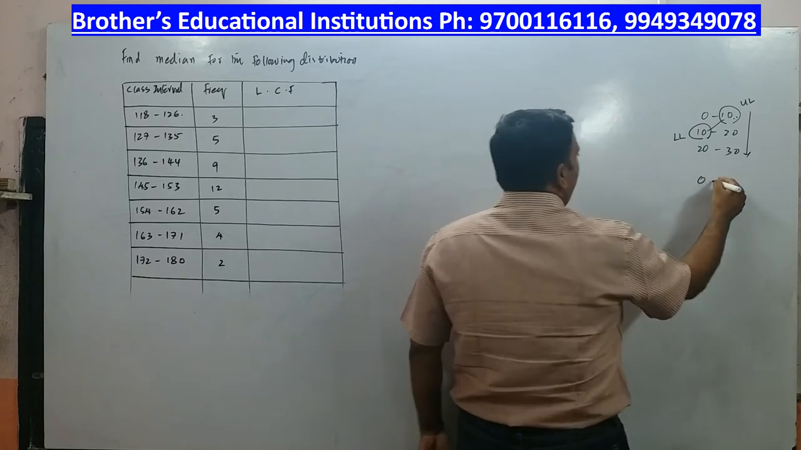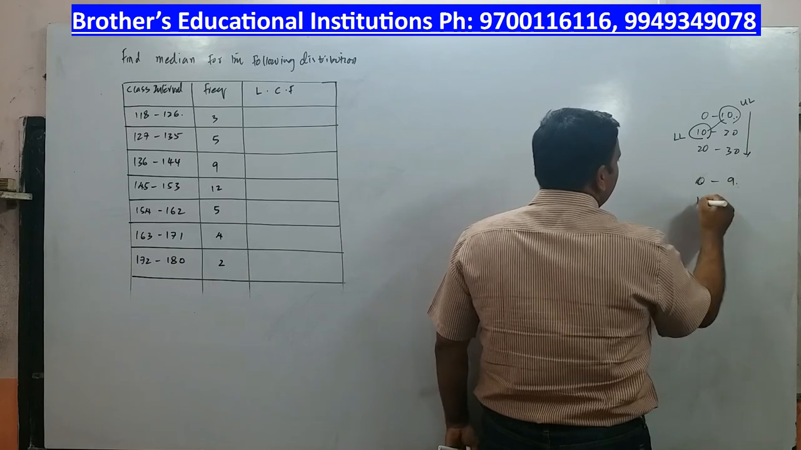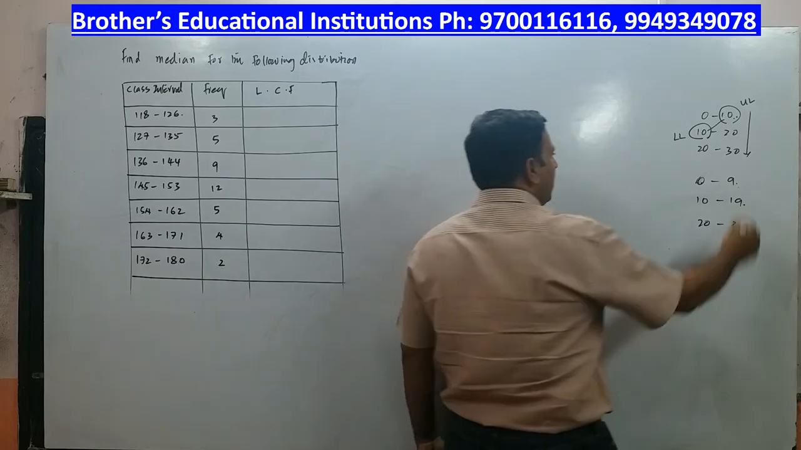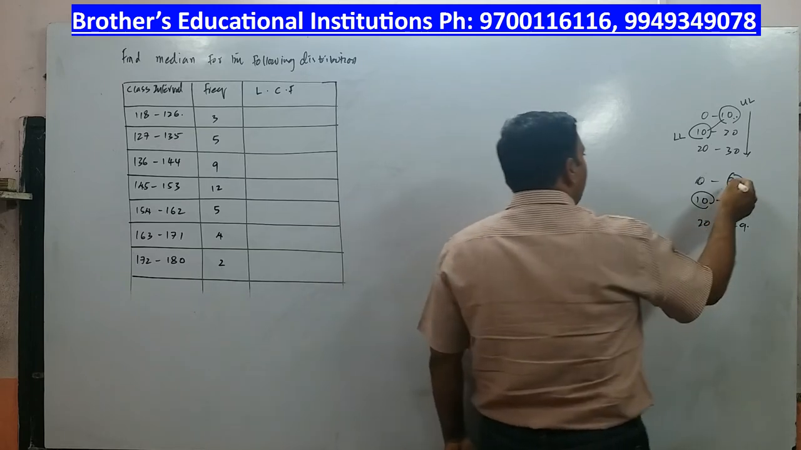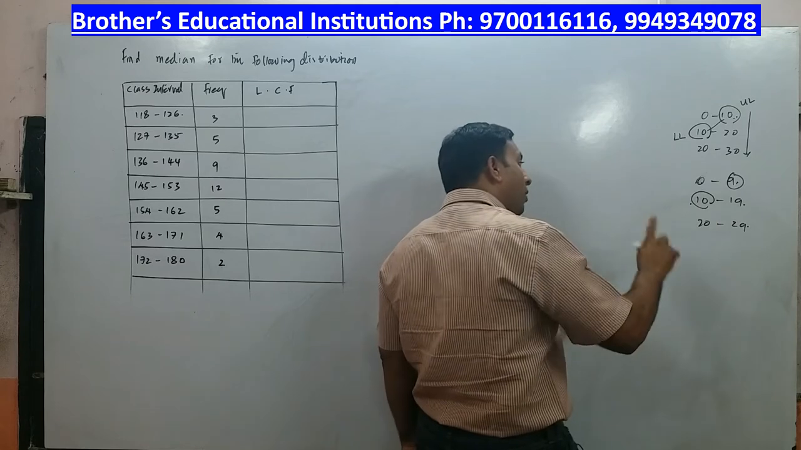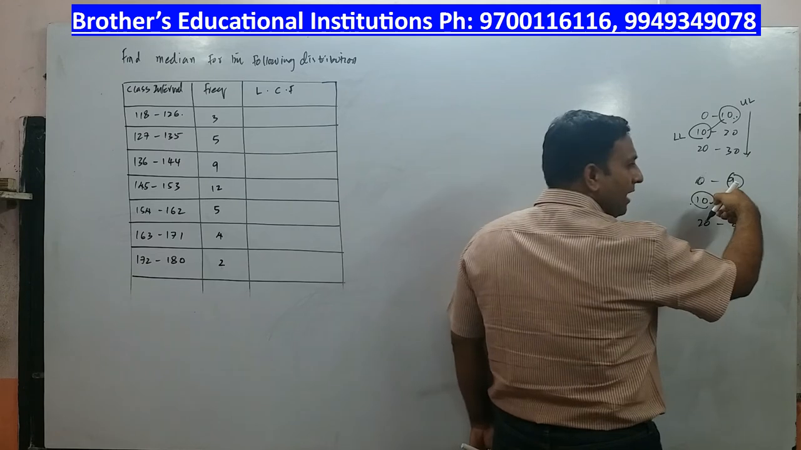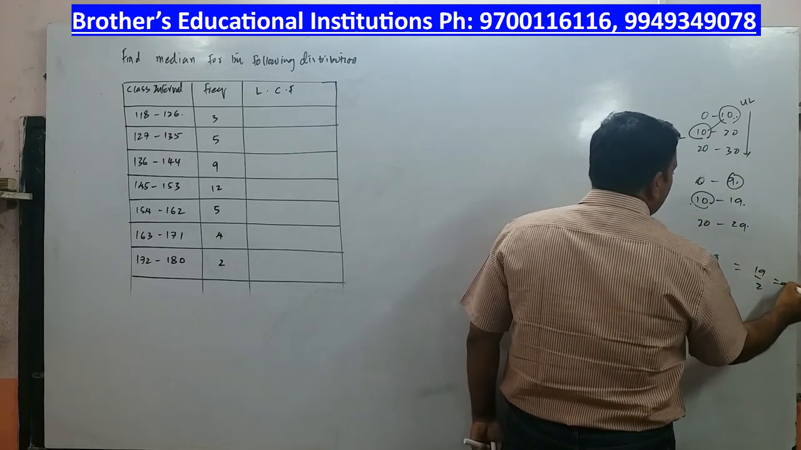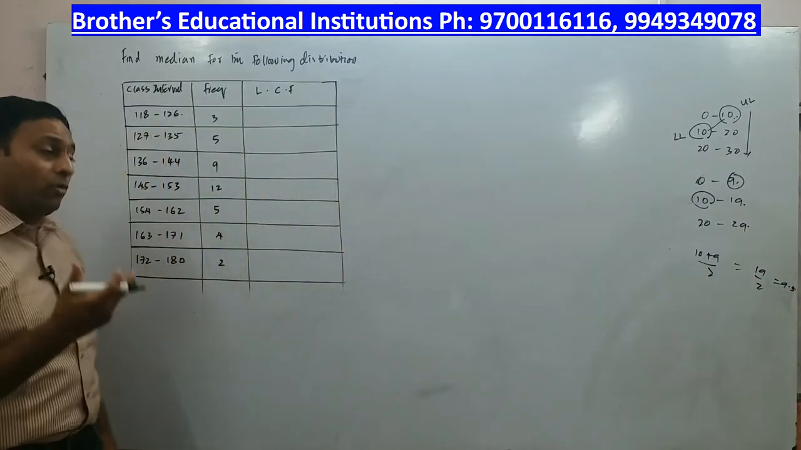For example, I take 0 to 9, 10 to 19, 20 to 29. Now you can see what is the upper limit of this class? 9. What is the lower limit of this class? 10. Between the upper limit of the previous class and the lower limit of the present class lies the lower boundary of the present class. So lower boundary will be less than 10 but definitely greater than 9. So you take that as 10 plus 9 by 2, which is 19 by 2, which comes to 9.5. So that is what is important when you are calculating lower boundary.